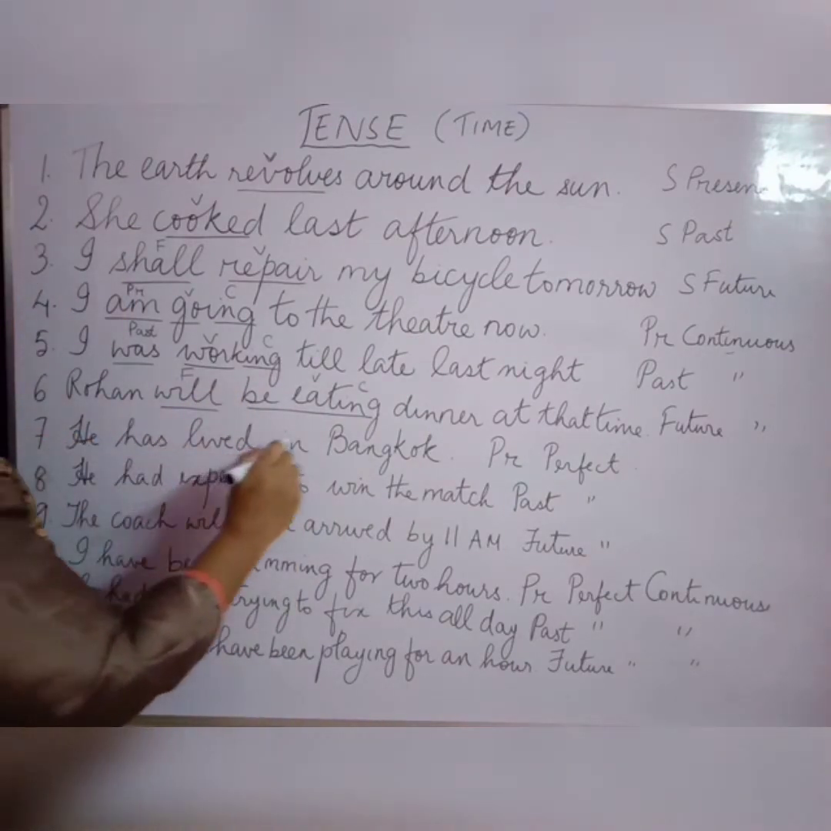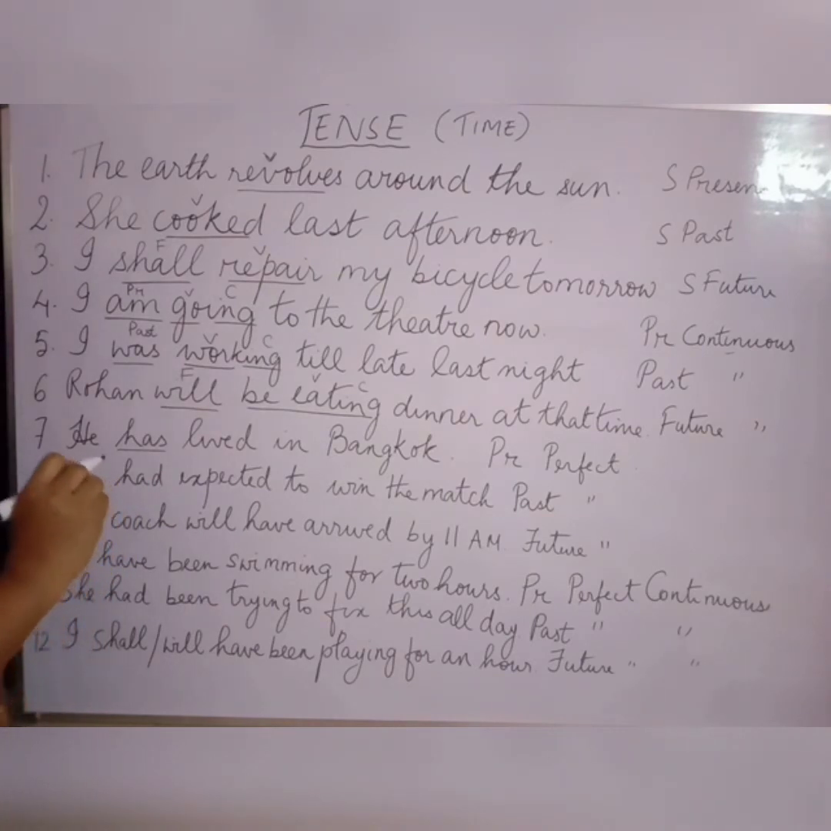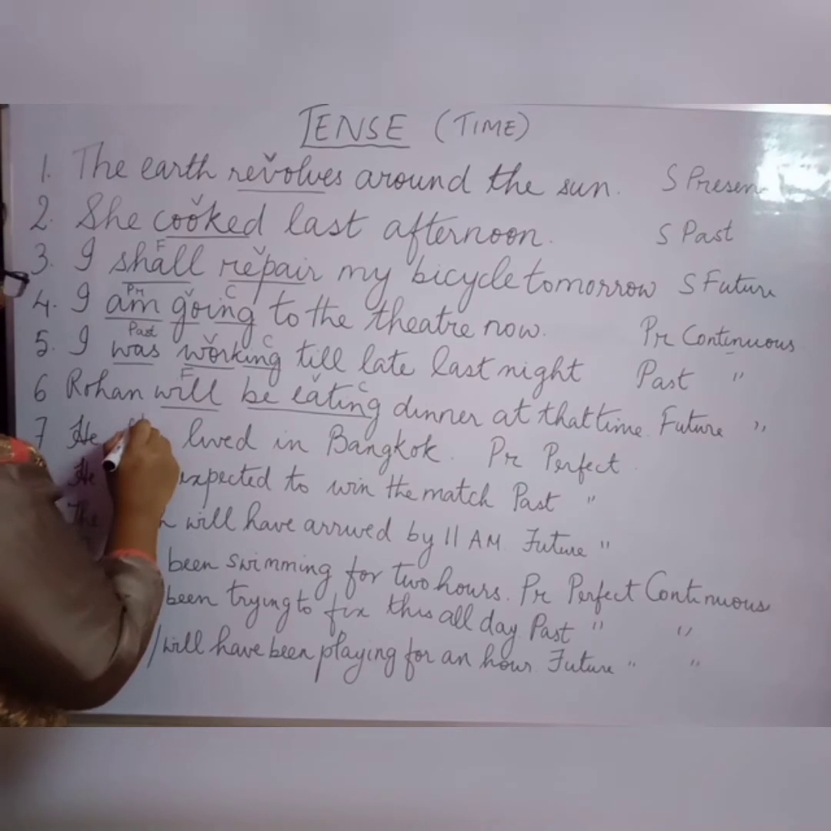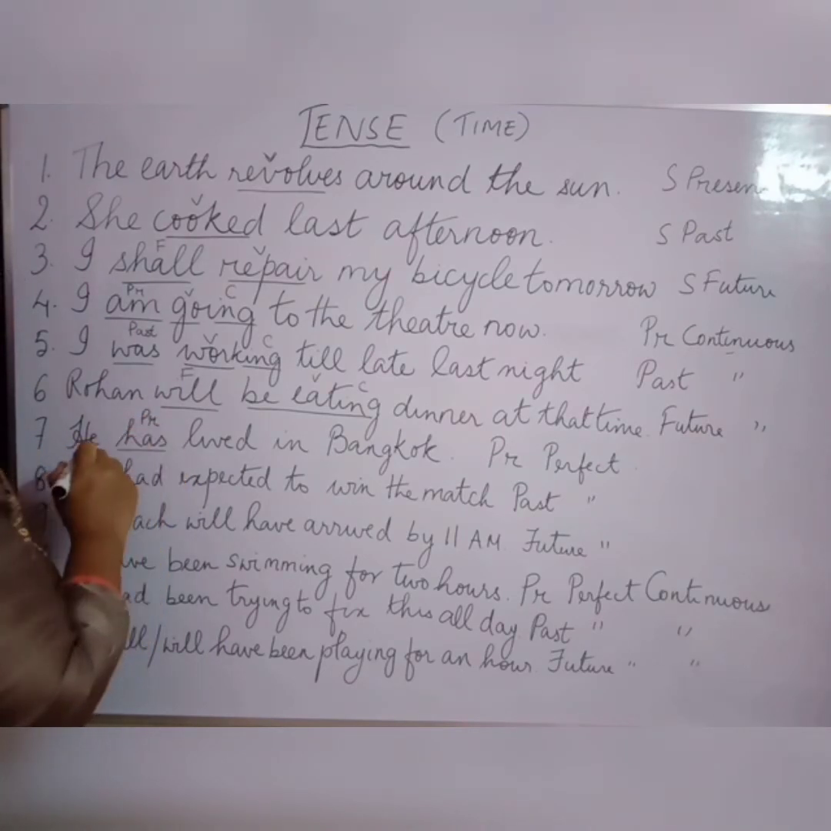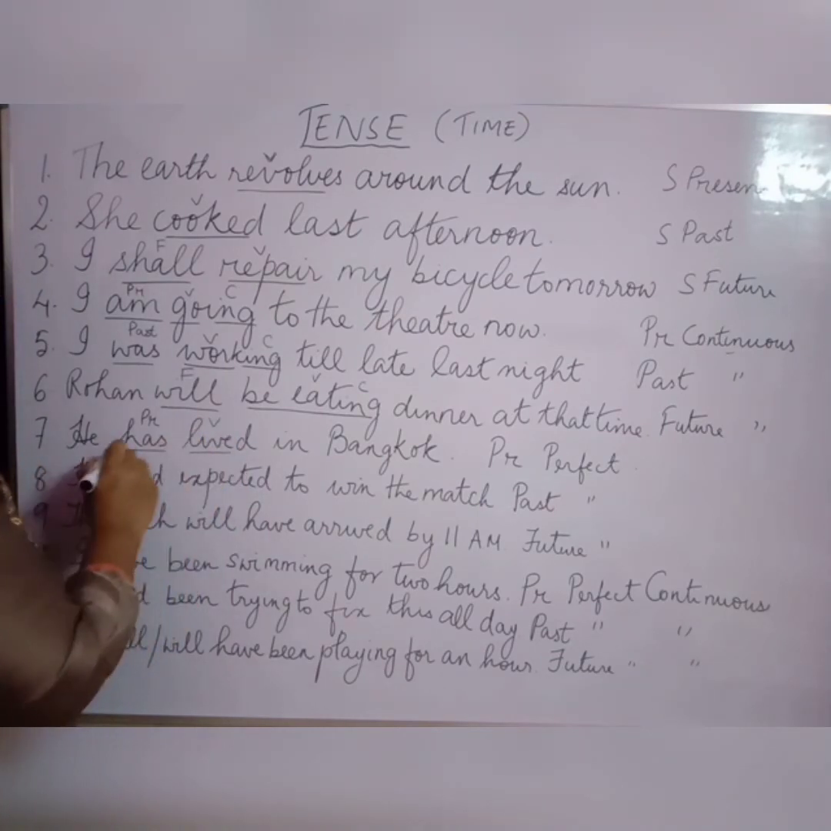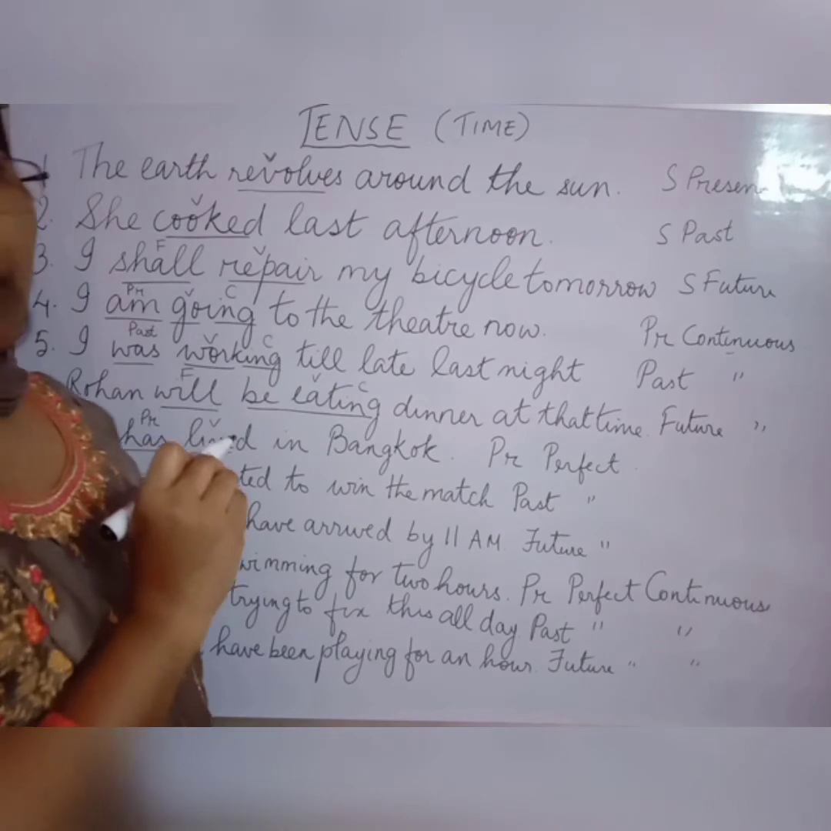He has lived in Bangkok. Now has, as I've said, has, have, had, these all are the helping verbs of perfect tense. So has is in which form? Perfect. And lived, live, you see, is the verb here. So this sentence is in present perfect form.